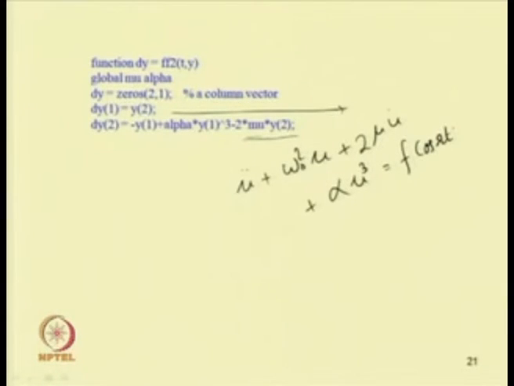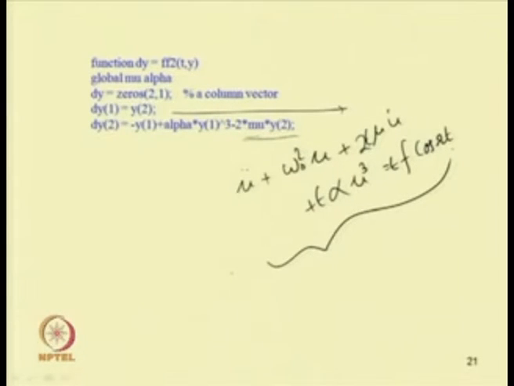Now, writing this in terms of epsilon, we can introduce epsilon here: 2 epsilon mu u dot, then epsilon alpha u cube, equal to epsilon f cos omega t, for which we have studied the principal parametric resonance.